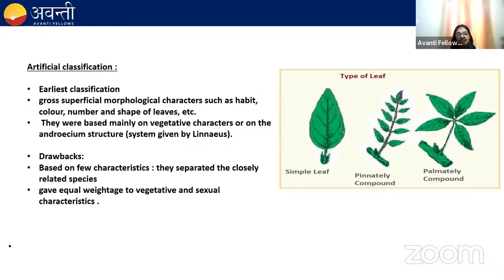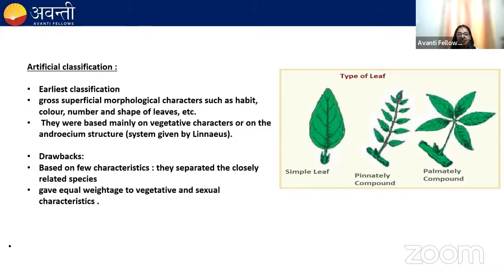The second drawback is that this classification has given equal weightage to the vegetative and sexual characteristics, right? The vegetative characters could be leaves, root, stems. And the sexual characters of a plant are the flower, in which androecium and gynoecium are present. They have given equal weightage to both. And we know that the vegetative characters are more likely to get affected by the environment. For example, you have seen plants in the desert like opuntia and cactus. There the leaves get modified into spines. The stem gets modified into phylloclade, right?